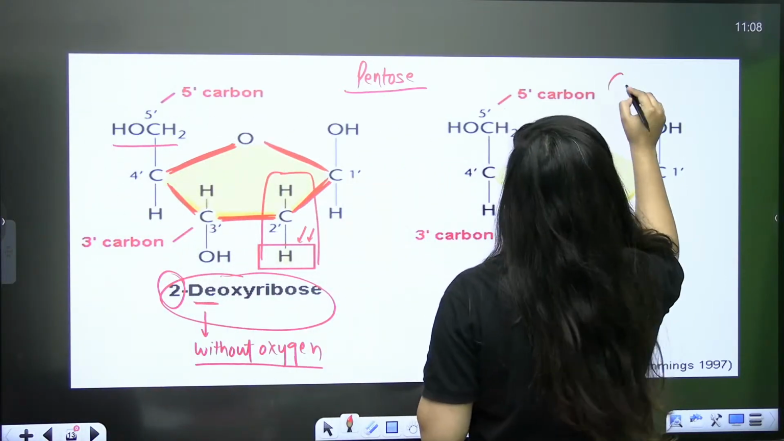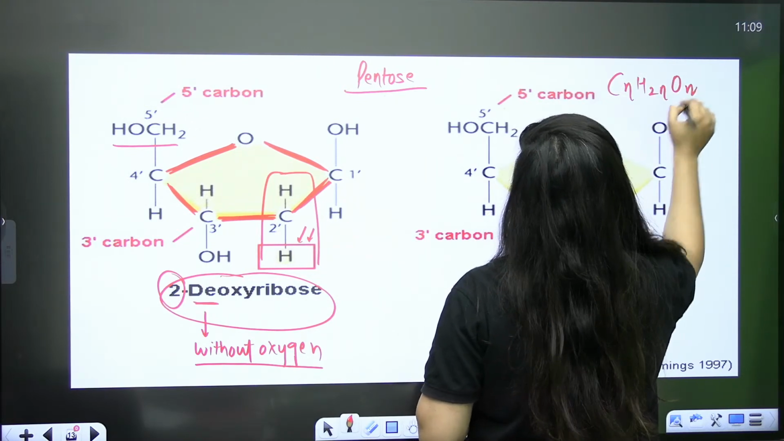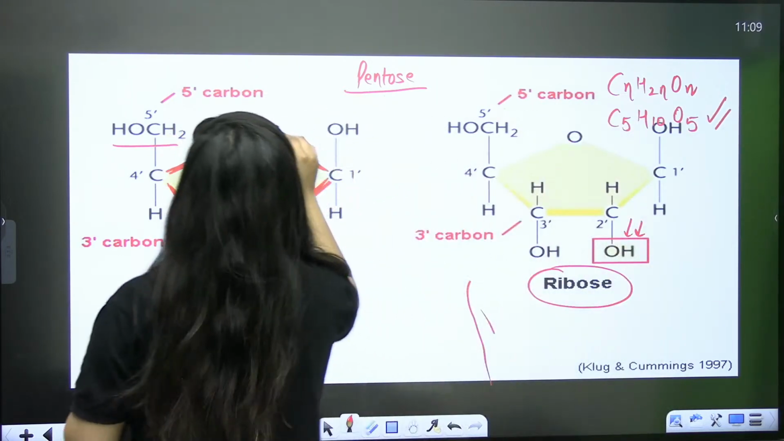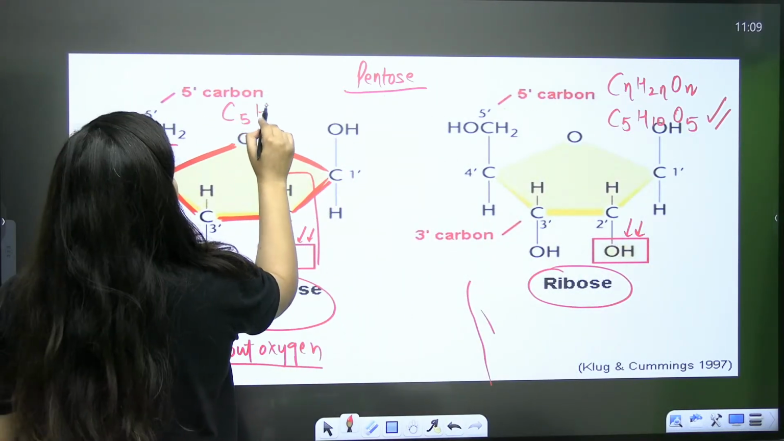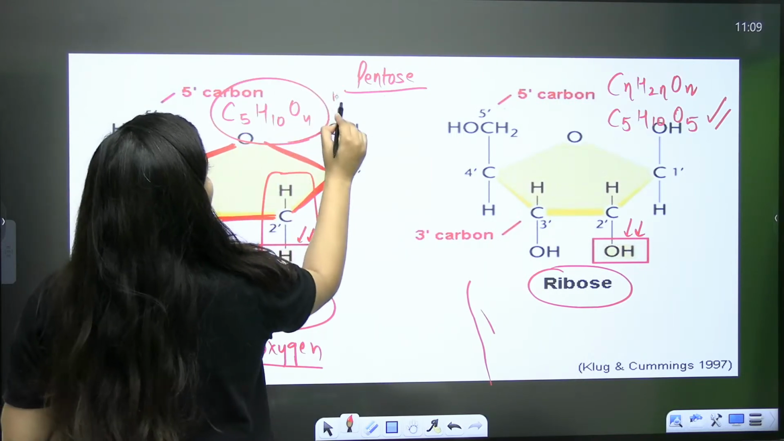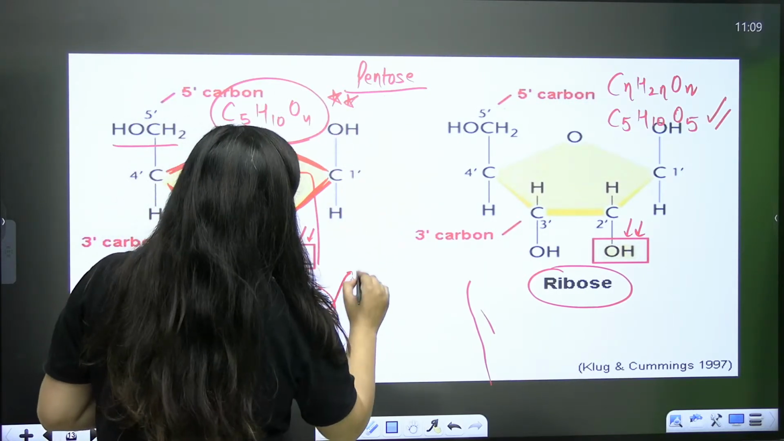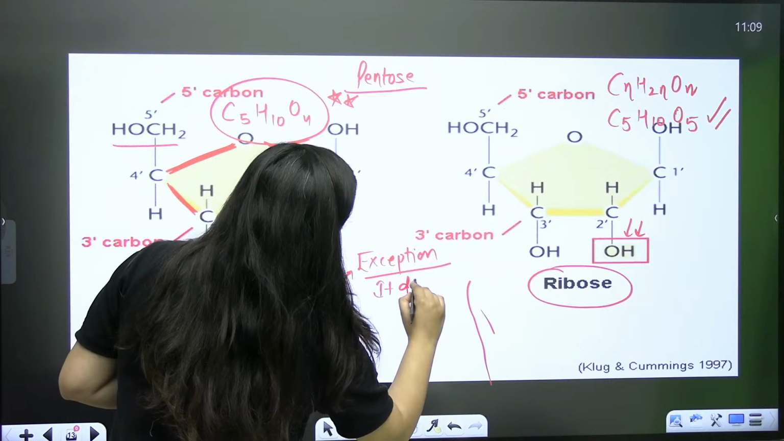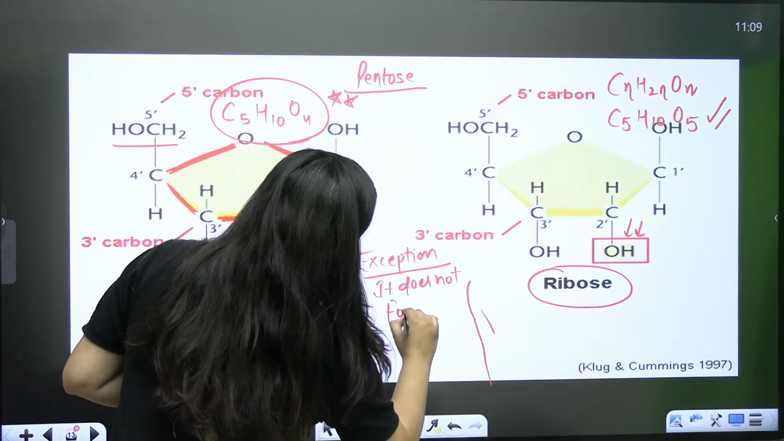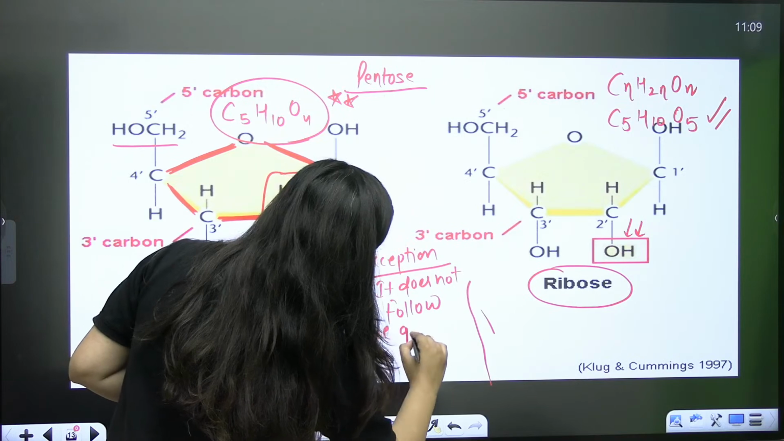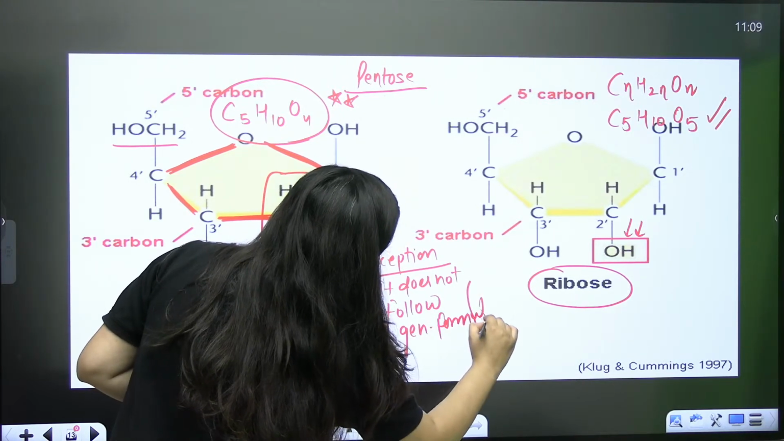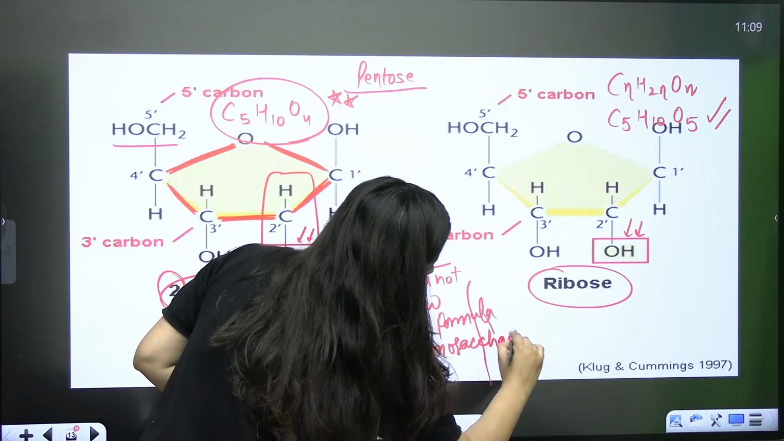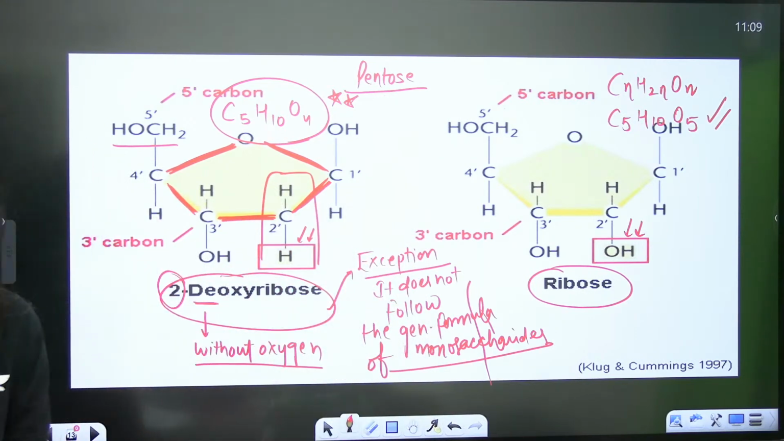So ribose follows the general formula. But deoxyribose doesn't. It is having C5H10O4. This is the formula here as well. So deoxyribose is an exception also, bache. It does not follow the general formula of monosaccharides. Are you getting my point? Is that clear?